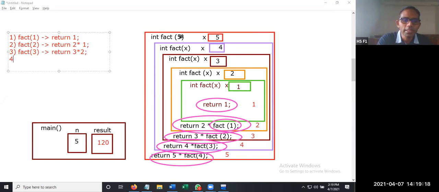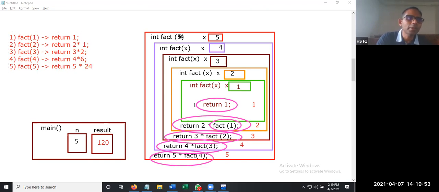Then the fourth step is fact of 4 is going to get executed. In the reverse order, the execution starts. Return. Now what is 3 into 2? 6. That is return 4 into 6. Then the fifth step, fact of 5 is executed, which is going to represent return 5 into 6, that is 24.